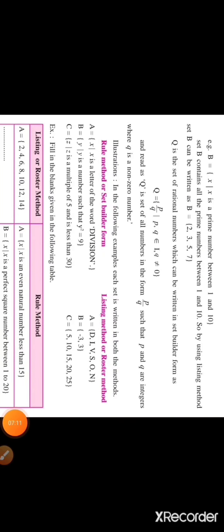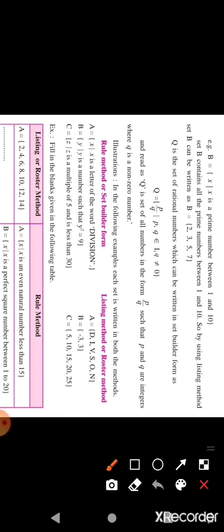Next example, capital B = {x | x is a prime number between 1 and 10}. Set B contains all the prime numbers between 1 and 10. So, by using listing method, set B can be written as B = {2, 3, 5, 7}.